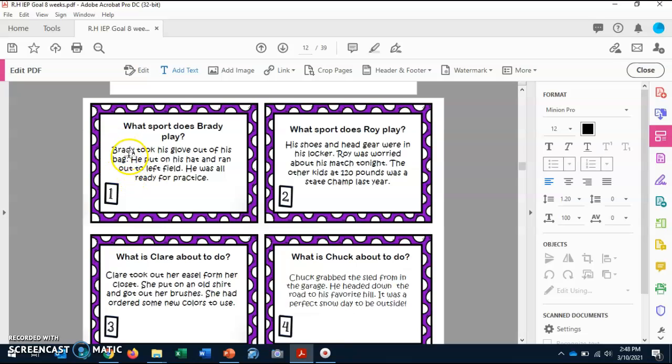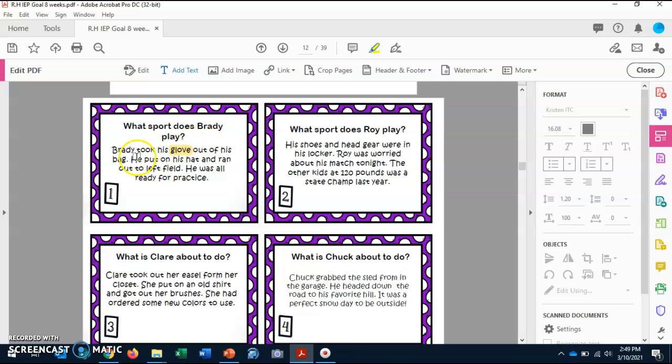So it says, Brady took his glove out of his bag. He put on his hat and ran out to the left field. He was all ready for practice. So let's look for clues in these sentences. So the first one says, he took his glove out of his bag. So what sport? We know they're talking about a sport. What sport uses gloves? So I know that baseball uses gloves. So I'm going to highlight glove because that is a clue for us.